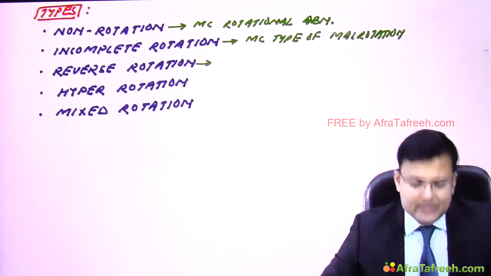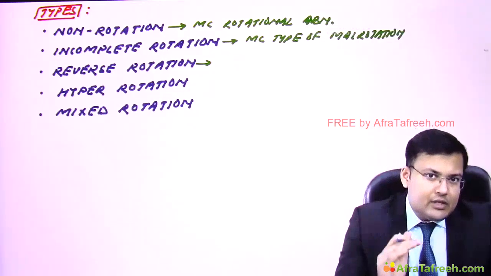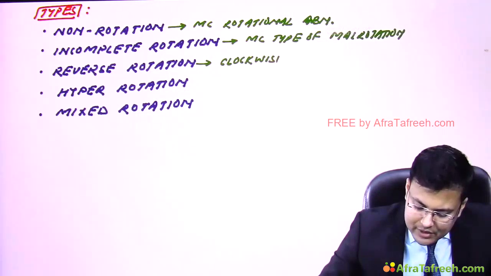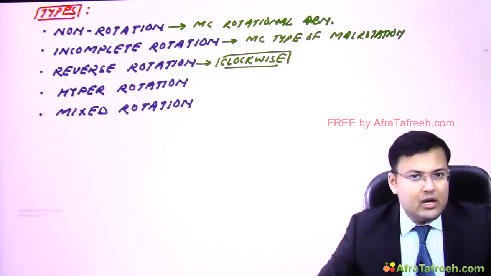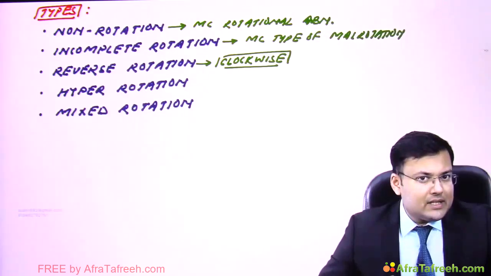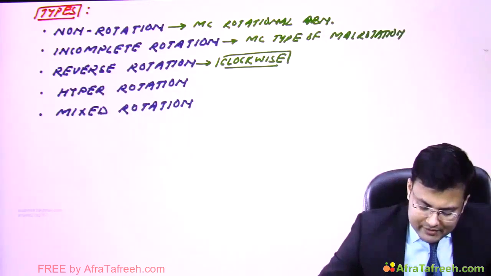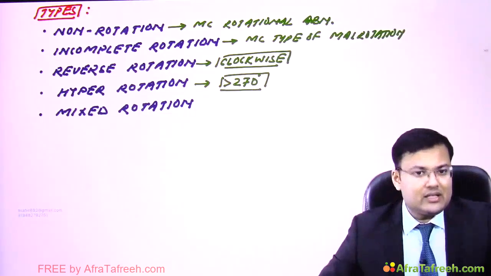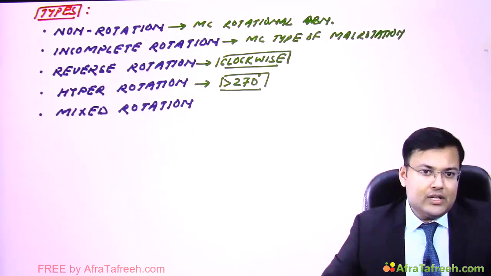Reverse rotation. So what happens here? In place of counterclockwise rotation, in reverse rotation there is clockwise rotation. What happens in hyperrotation? We discussed how much the counterclockwise rotation was: 270 degrees. So whenever the counterclockwise rotation is more than 270 degrees, it is hyperrotation. And the fifth type is mixed rotation. We are going to discuss them one by one.